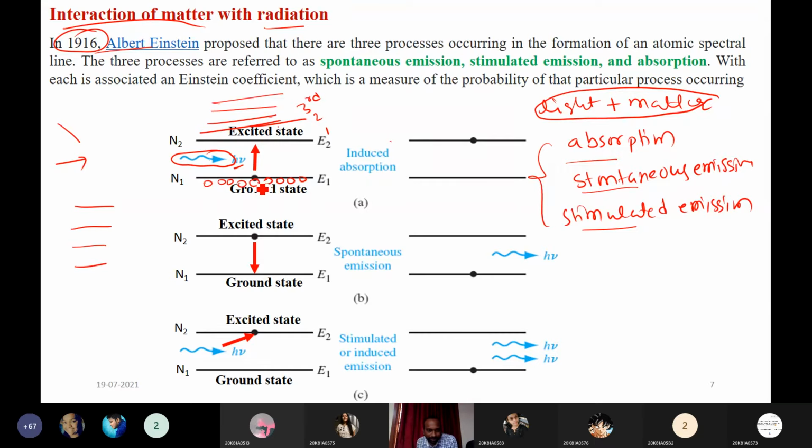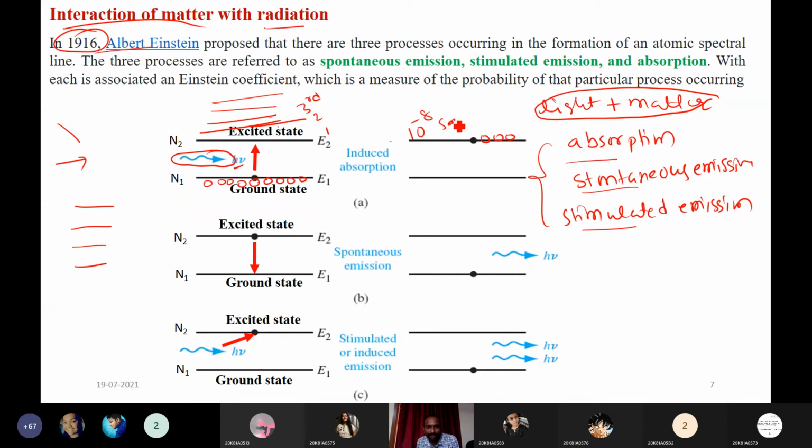Once the atoms in the ground state gain energy, they jump into the excited state. This is the absorption process. After absorption, atoms go to the excited state, which has some lifetime, generally of the order of 10 power minus 8 seconds.